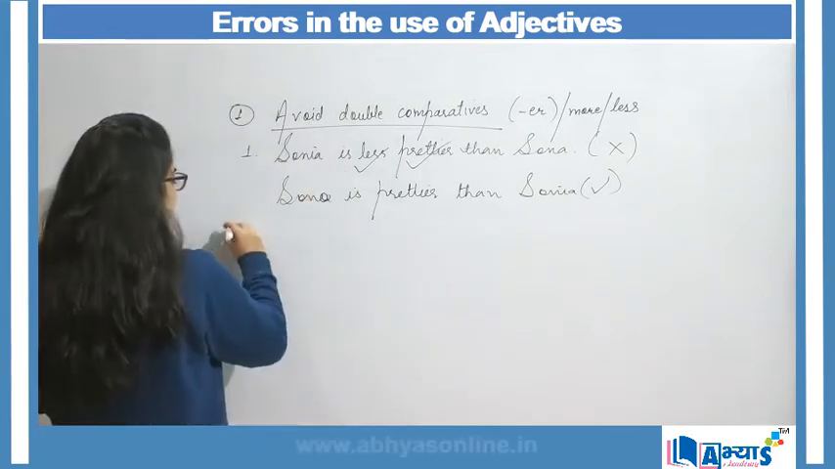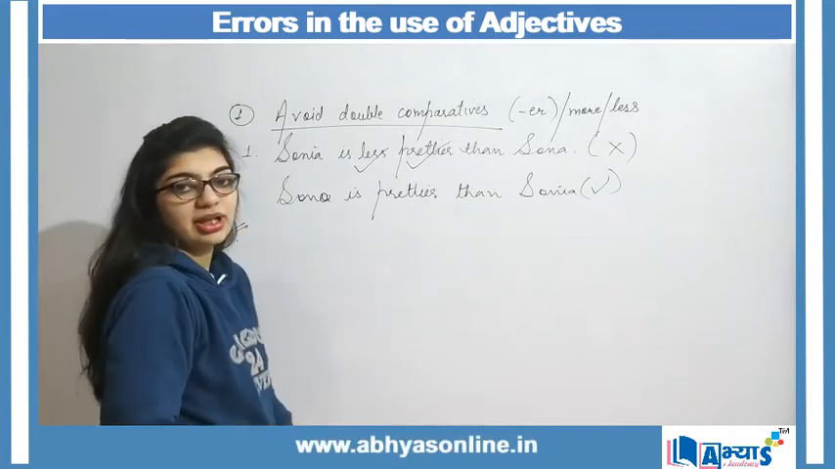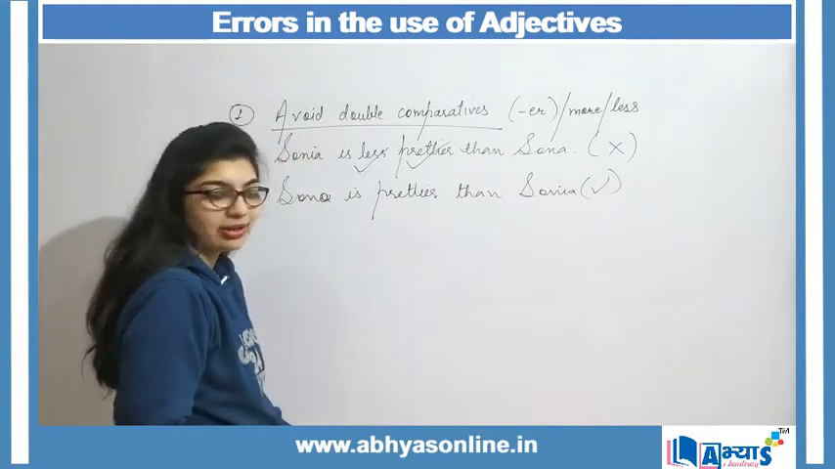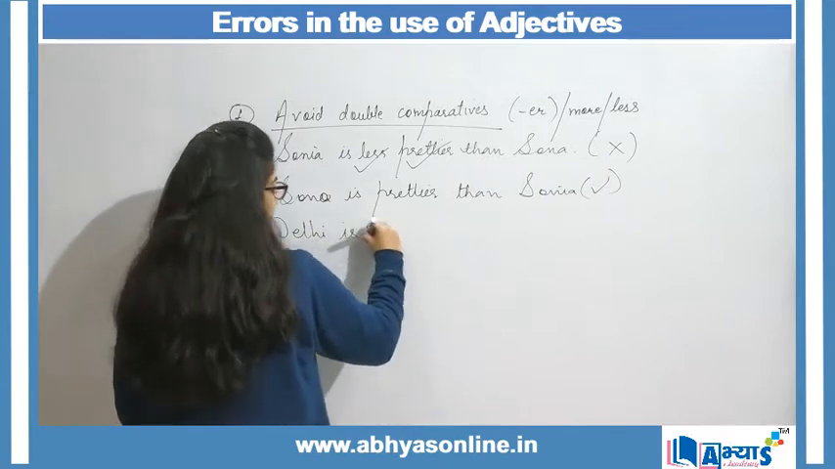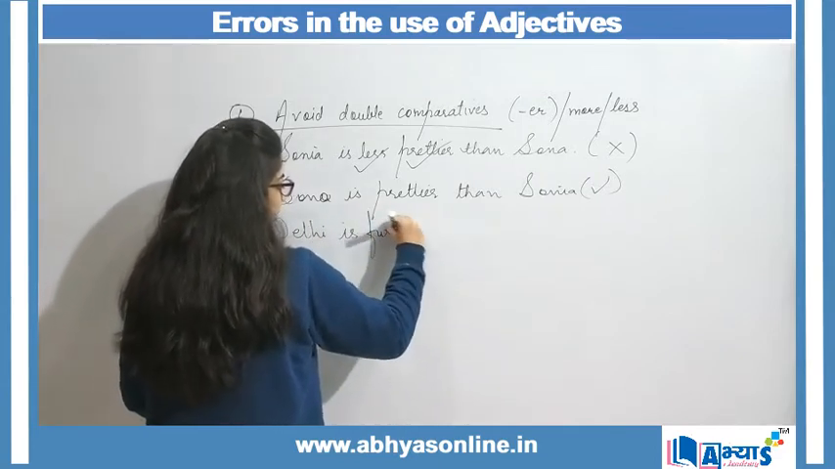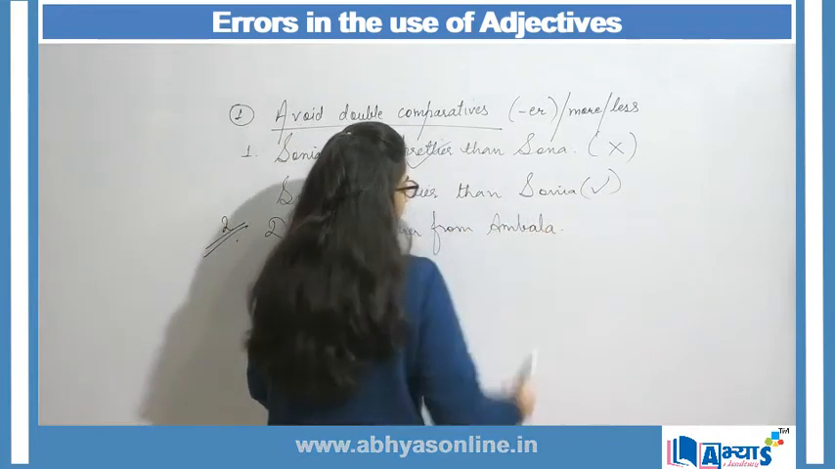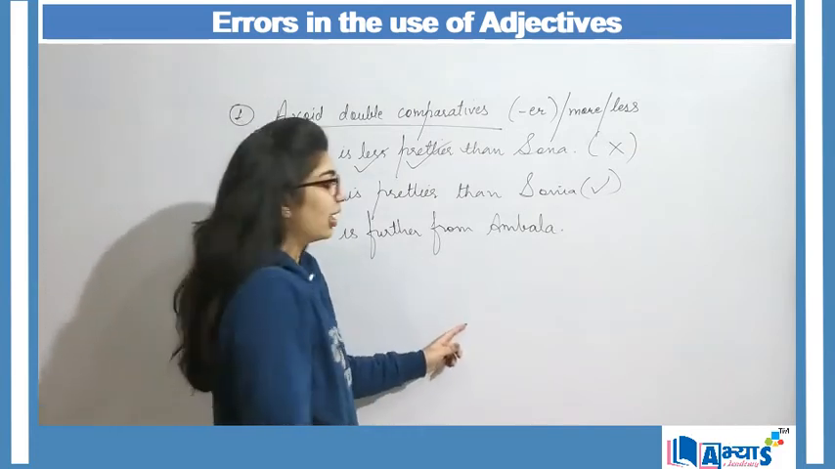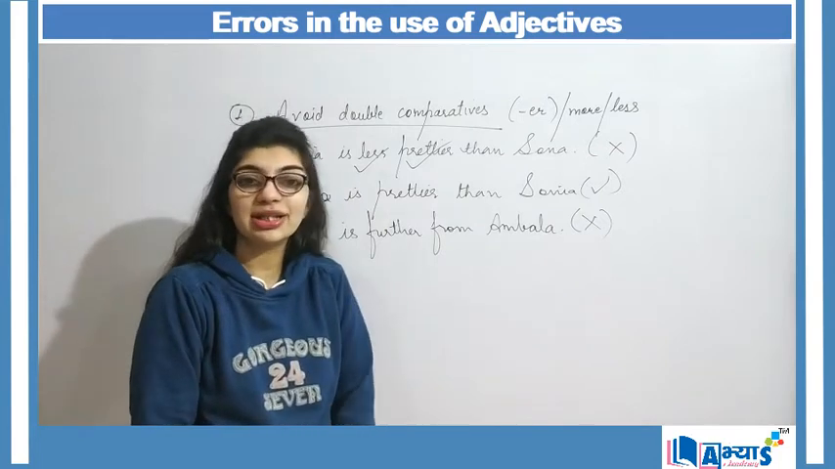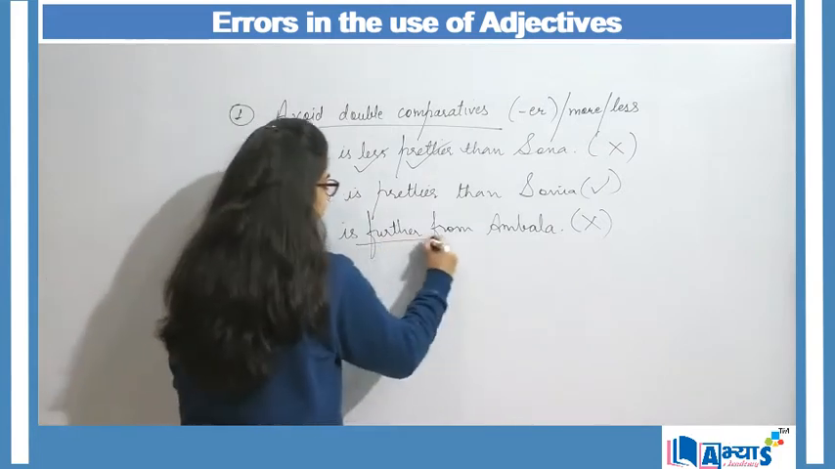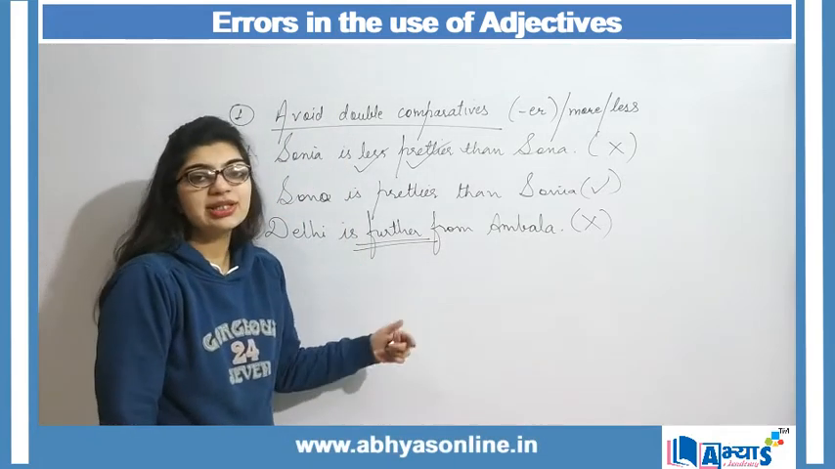The second area is better explained with an example. Like I say, Delhi is further from Ambala. When I say Delhi is further from Ambala, my sentence has an error and therefore is grammatically incorrect. Why is it incorrect? Because of the usage of the word further. Further means in addition to.